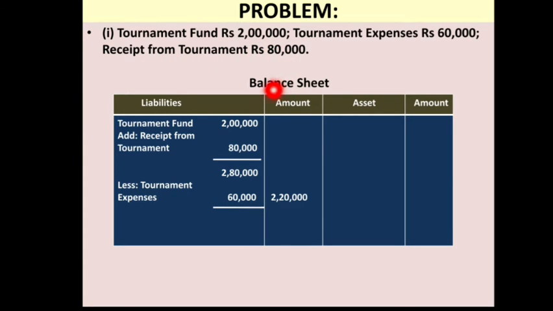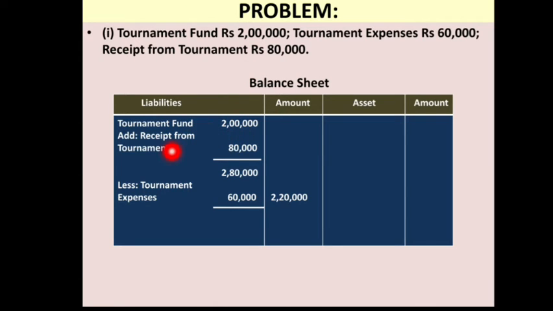To solve this problem, you are supposed to prepare a balance sheet. All types of specific fund will be shown on the balance sheet liability side. So this tournament fund will also be shown on the liability side. Inside you can write tournament fund is rupees 2 lakh as given in the question. You can copy it here.